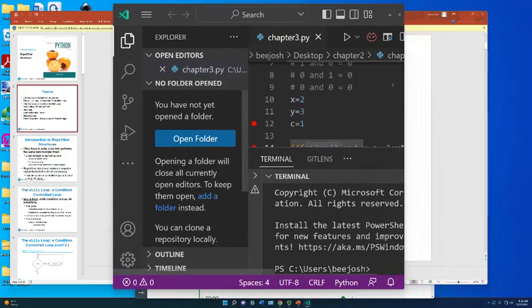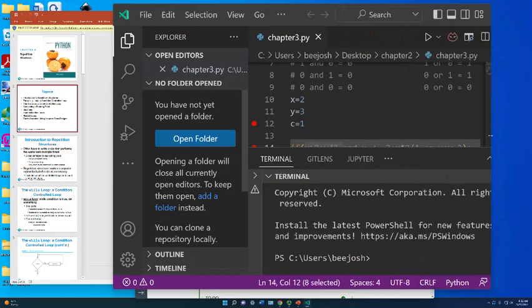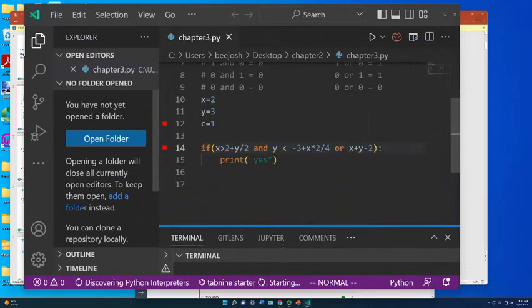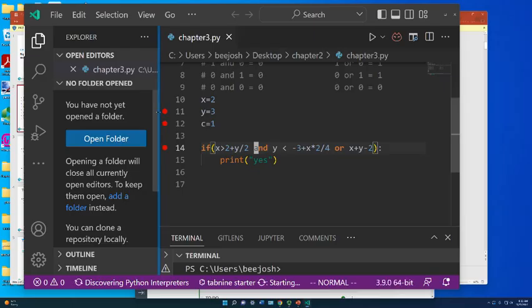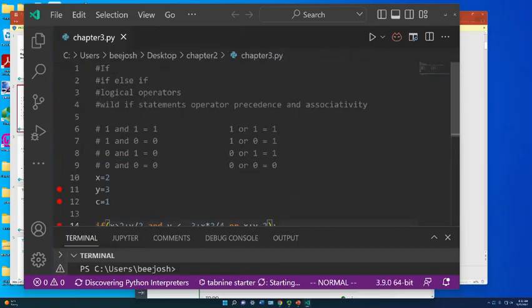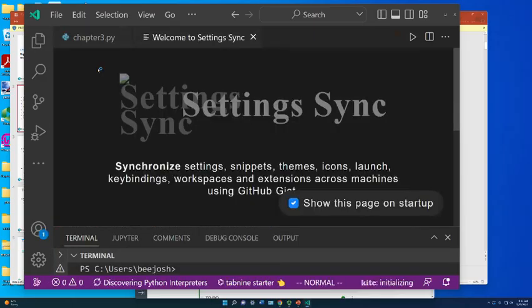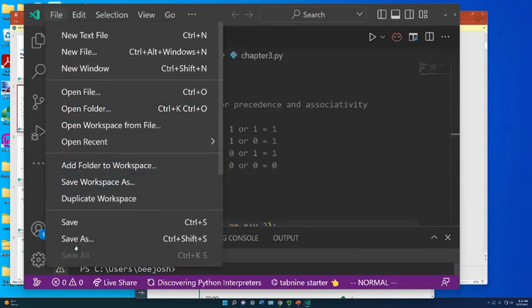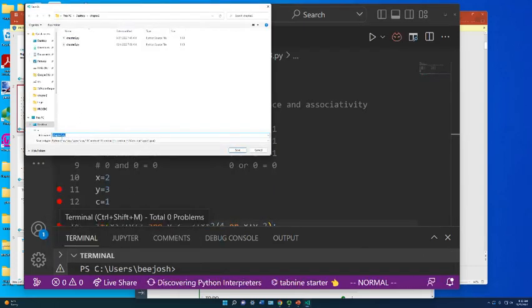I believe what we were doing last week just popped up. So I'm going to use Visual Studio Code here, and we're going to start writing some code for chapter 4, or module 4.